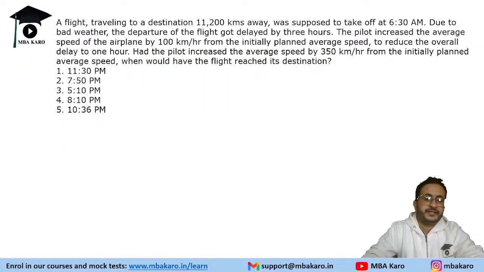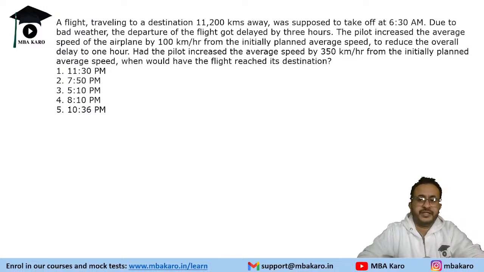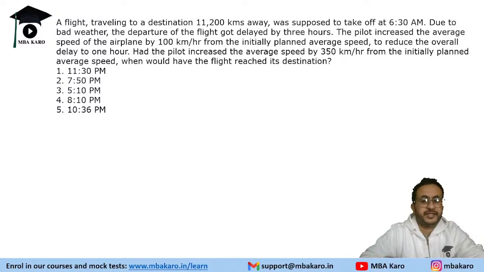A flight traveling to a destination 11,200 kilometers away was supposed to take off at 6:30 a.m. Due to bad weather, the departure of the flight got delayed by 3 hours. The pilot increased the average speed of the airplane by 100 km per hour from the initially planned average speed to reduce the overall delay to 1 hour. Had the pilot increased the average speed by 350 km per hour from the initially planned average speed, when would the flight have reached its destination?